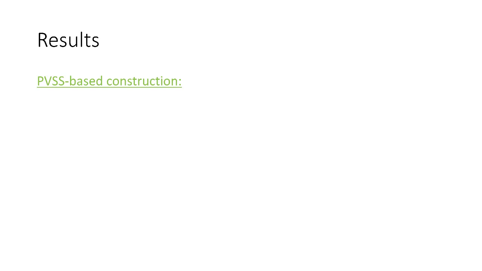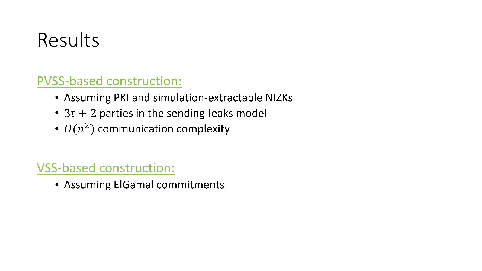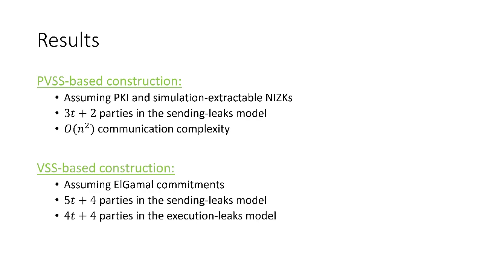Okay, so here are our results. With the PVSS-based construction, assuming PKI and simulation extractability, we are able to achieve 3T+2 parties in the sending leaks model and a communication complexity of O(n squared). With the VSS-based construction, we are only assuming ElGamal commitments. Note that in particular we do not assume any setup here. And we obtain 5T+4 parties in the sending leaks model and 4T+4 parties in the execution leaks model. The communication complexity again is O(n squared).